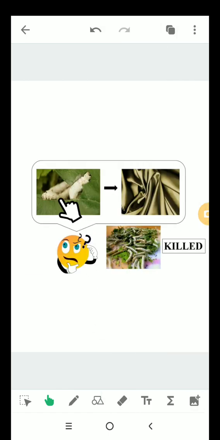And how does a tiny creature on earth, that is the silkworm, give us a very expensive and royal silk fabric by killing itself? Yes, it gets killed in this process.